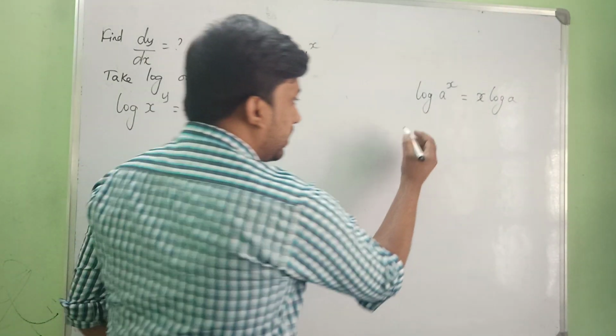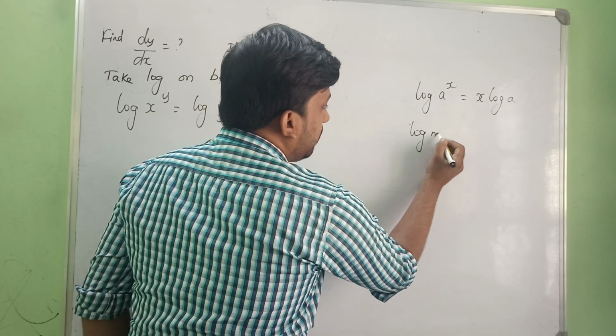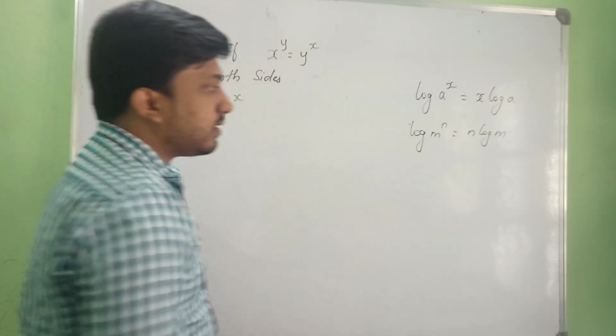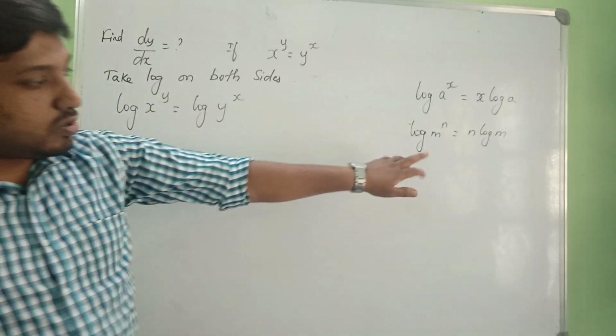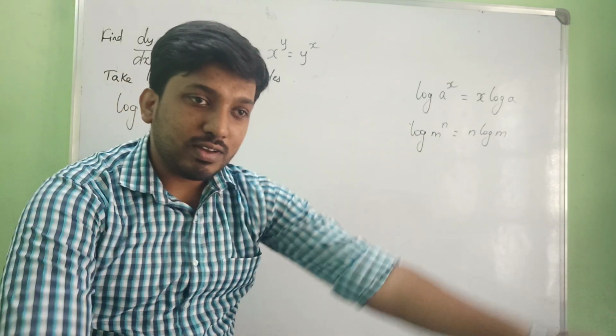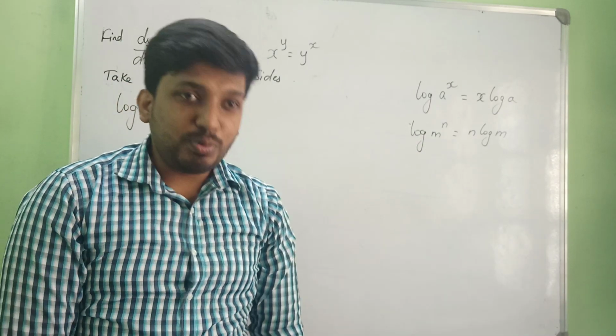Anything for such matter you can take. For example, log of m to the power of n is nothing but n log m. You can take like this. The power is going to come this side. So now we have simplified, right? We can use it, right? I hope you are understanding.